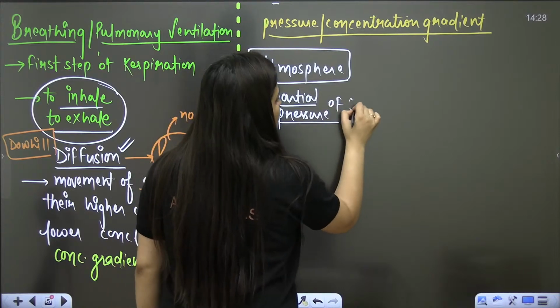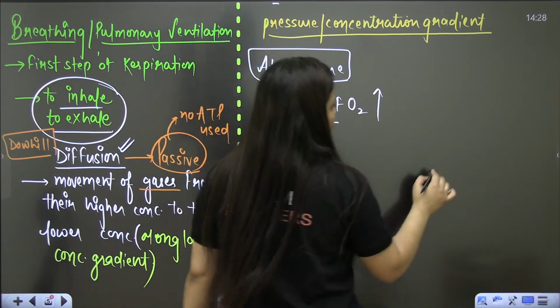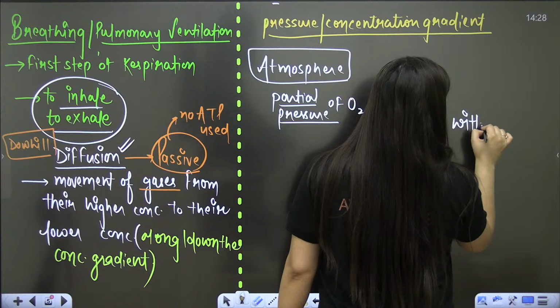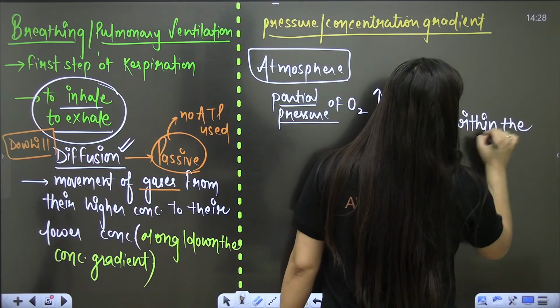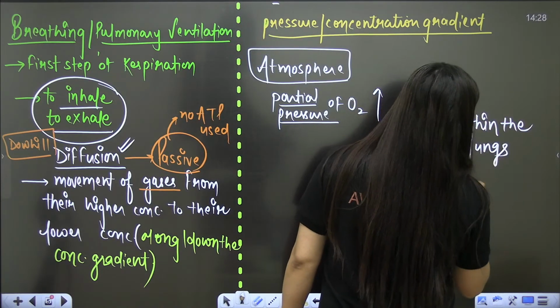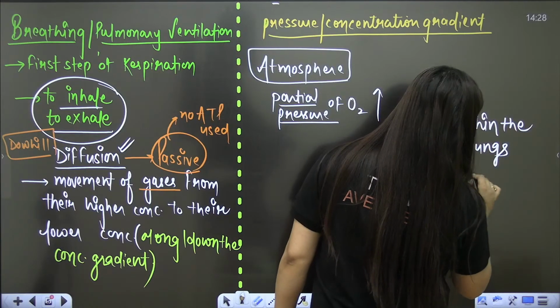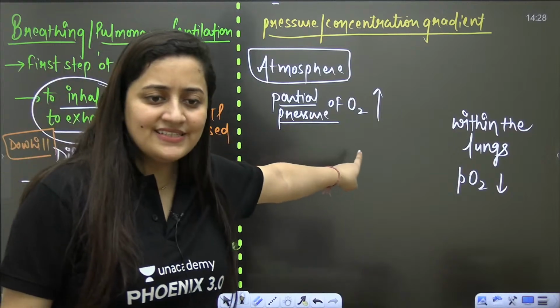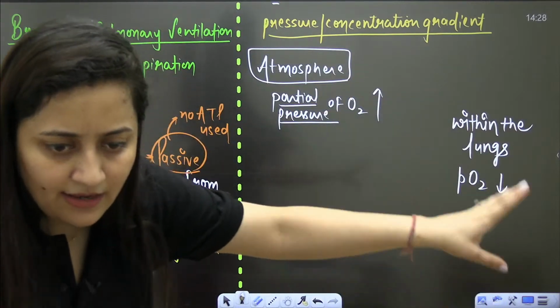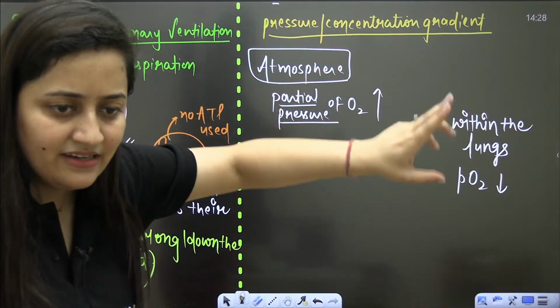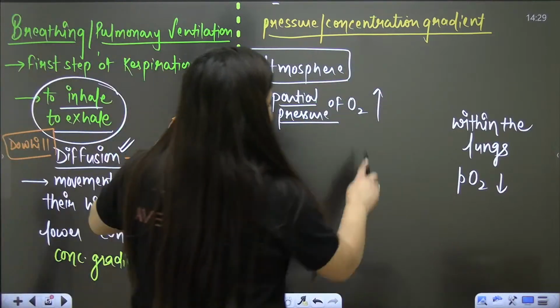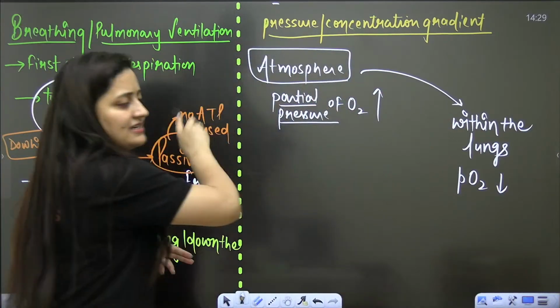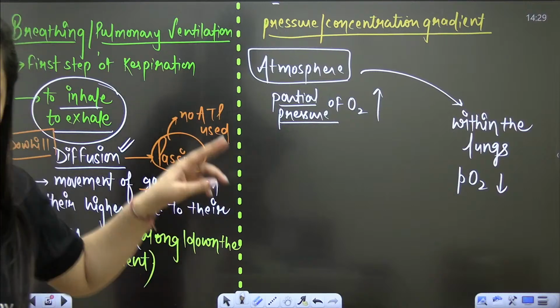The partial pressure of oxygen should be high in the atmosphere, and within the lungs, this partial pressure of oxygen should be low. Then only the oxygen will move from the atmosphere to within the lungs. Is that clear? And this is something that we need to understand, and we will understand in this chapter.